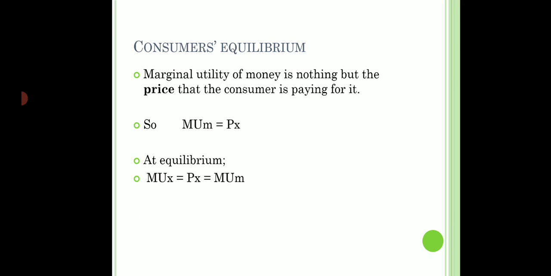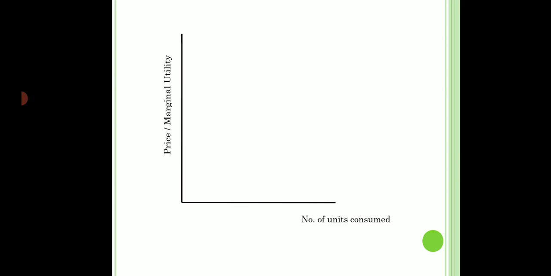Let's have a look at the graphs. So here on y-axis we are going to take price and marginal utility, both of them, because remember this is cardinal approach. We can measure price also and we can measure marginal utility also. And on x-axis again I have number of units consumed.